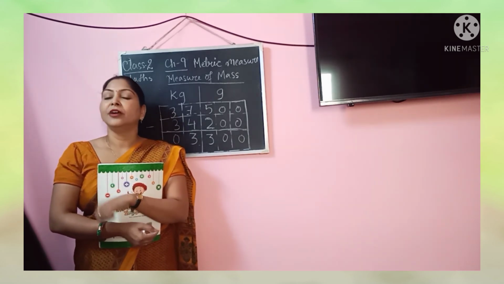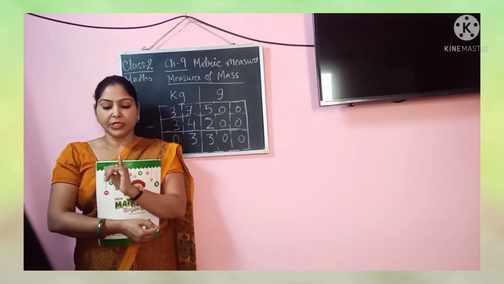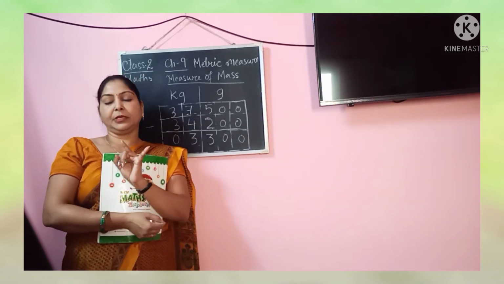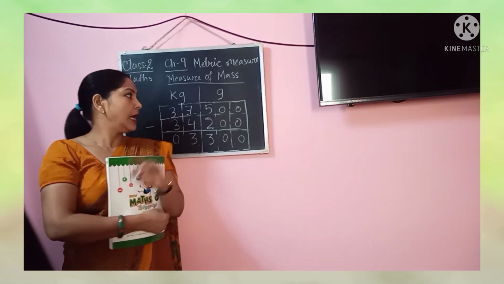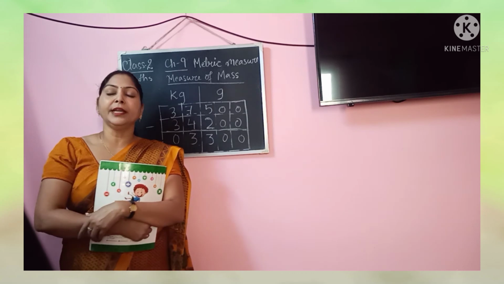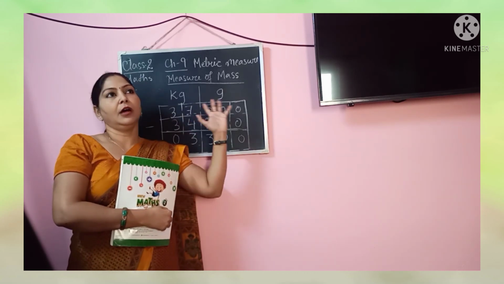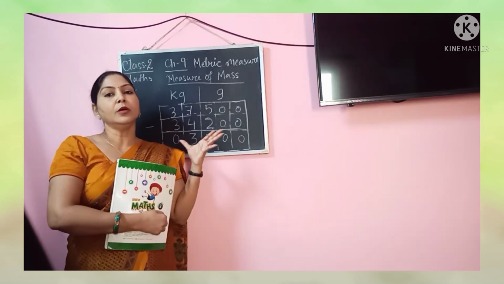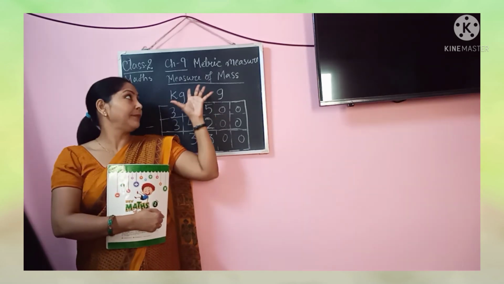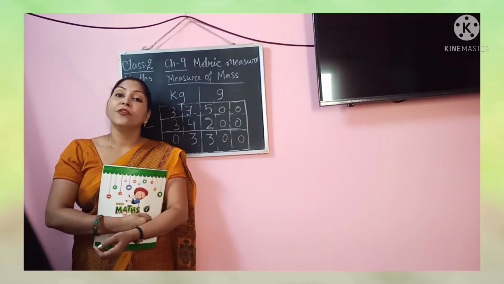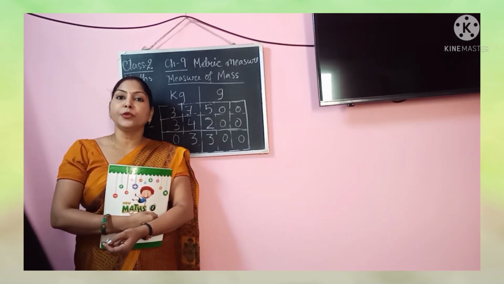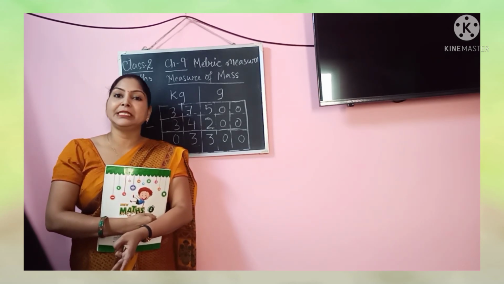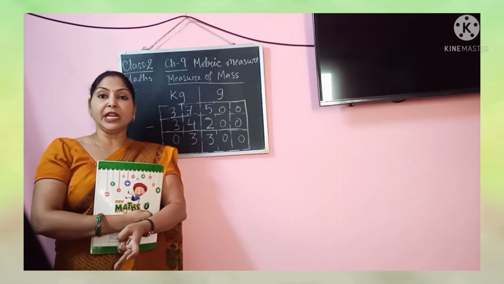So you will complete chapter 6 and chapter 7 for your UT2. Chapter number 9 is not included; it will be included in your final exam. Is that clear, children? For UT2 you have to prepare chapter 6 and 7, division and fraction.